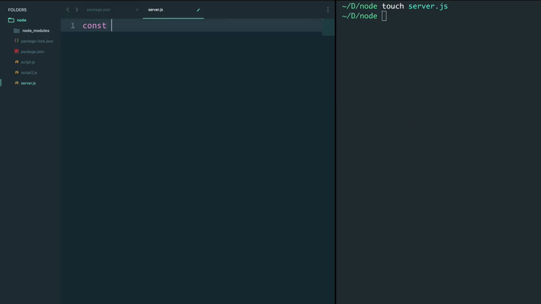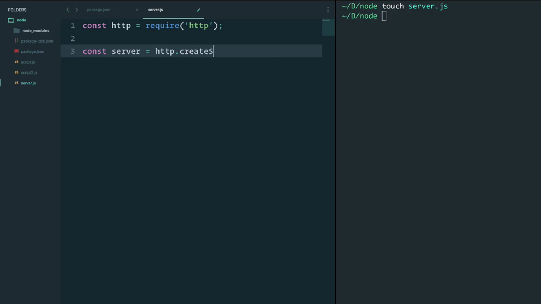As I've mentioned before, Node comes with its own HTTP module, and that's what we're going to use to create our server. And it's very, very simple to use. We simply grab the HTTP module and then create a server by defining it, saying HTTP create server. And this create server will take an arrow function. And within here, for now, let's just do console.log